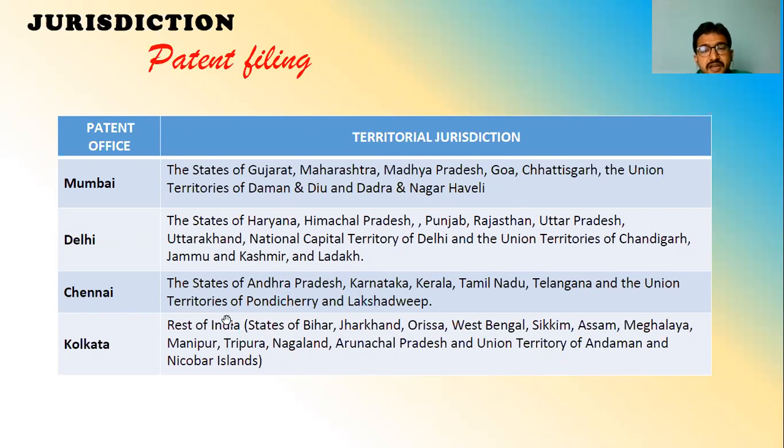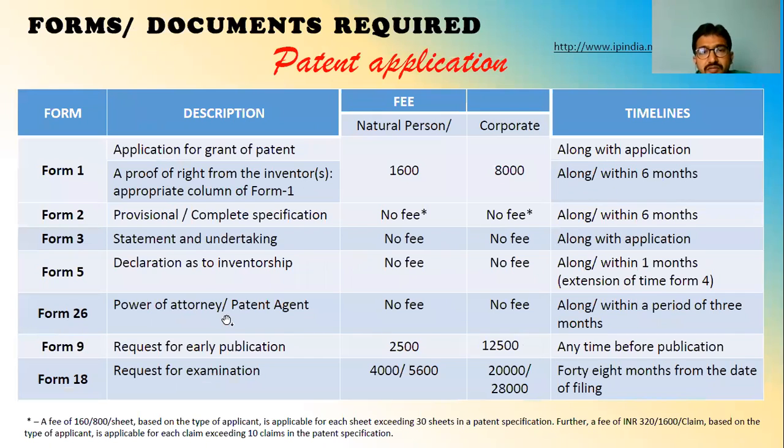Automatically it takes Chennai. Now, as I said, these are the detailed forms. For a natural person, the fee is 1600. If the applicant is a college or a corporate, then it is 4 times the fee, that is 8,000 for Form 1.